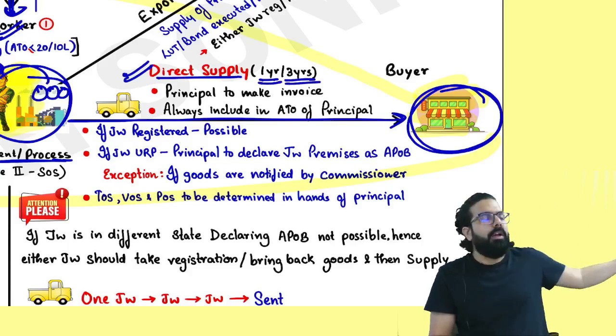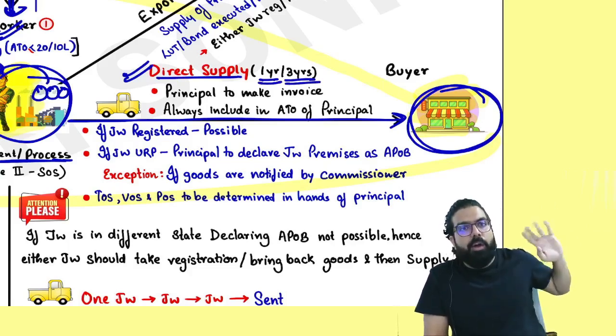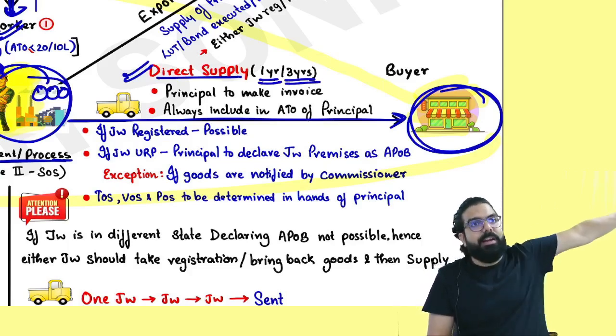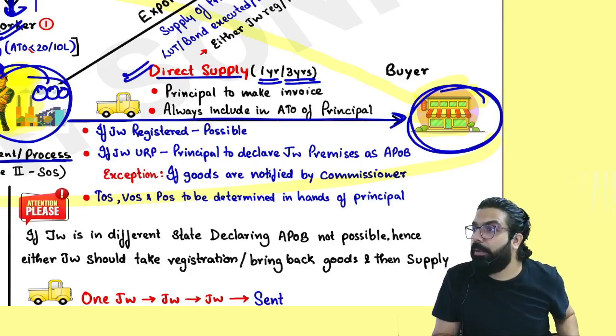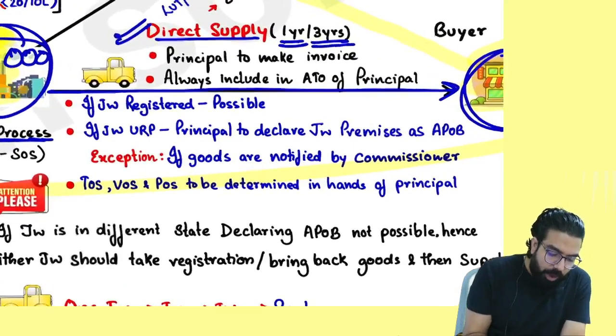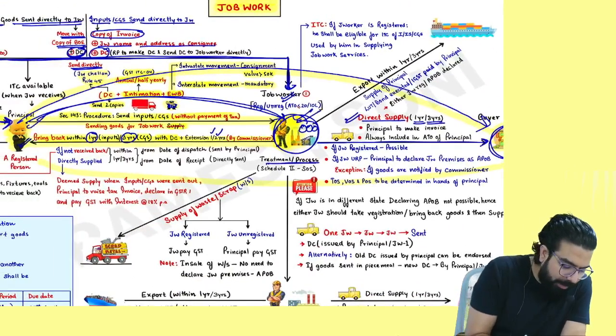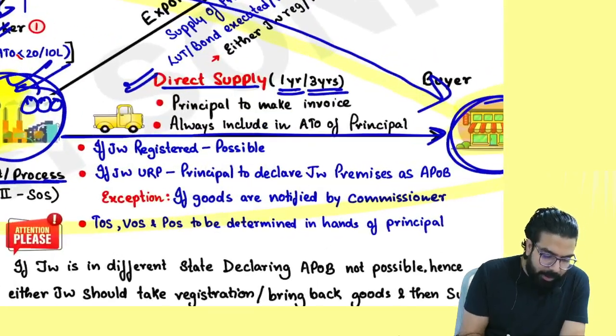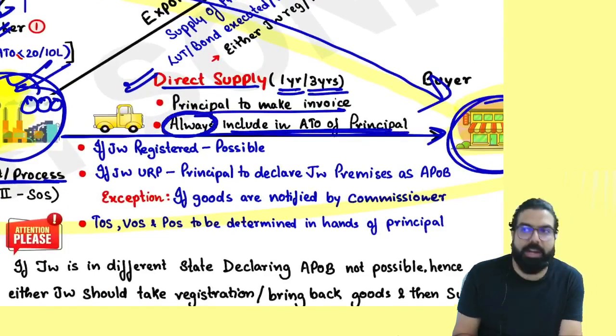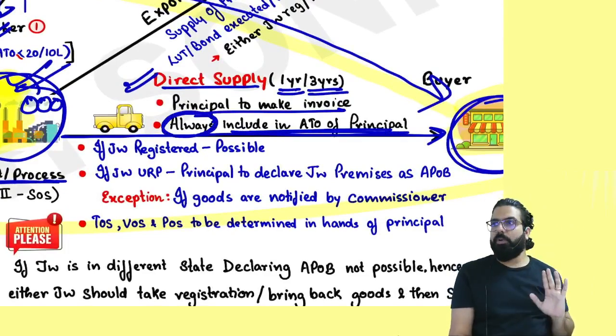So either within 1 year or 3 years, bring it back, or within 1 year or 3 years, directly supply from there. Can I go ahead, everyone? Sir, who will make the invoice? Whose sale it is, everyone? Job worker sale or principal sale? Remember, principal will make the invoice, and because principal is making the invoice, it will be included in the aggregate turnover of the principal. Can I go ahead, everyone?